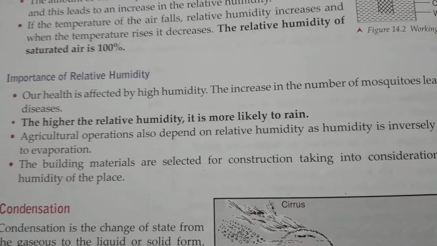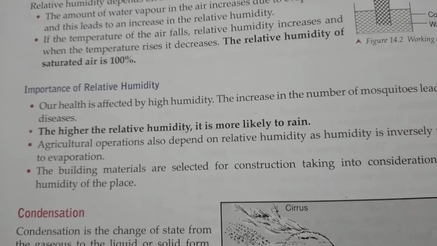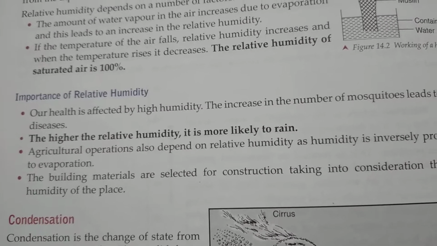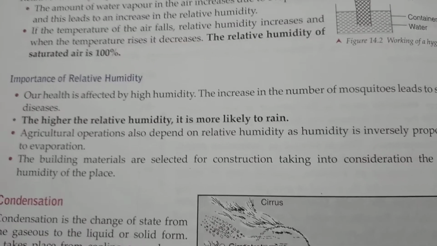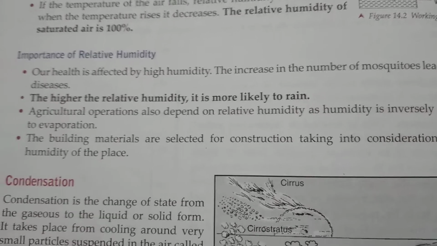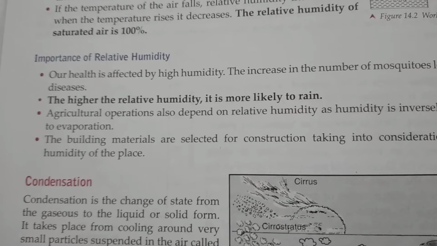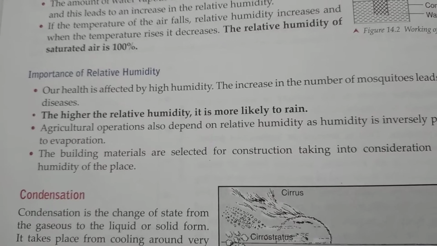If relative humidity is more than 80% or 85%, it is likely to rain. It also influences agricultural activity, because if the relative humidity of a place is higher, then there will be rain, and that rain might help agricultural processes.